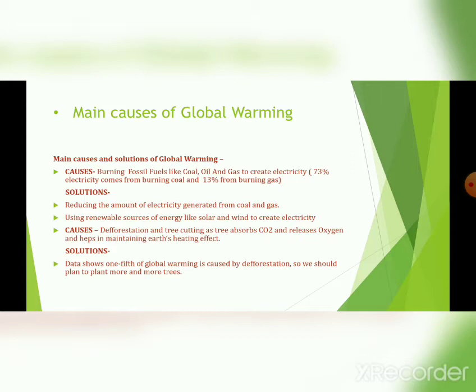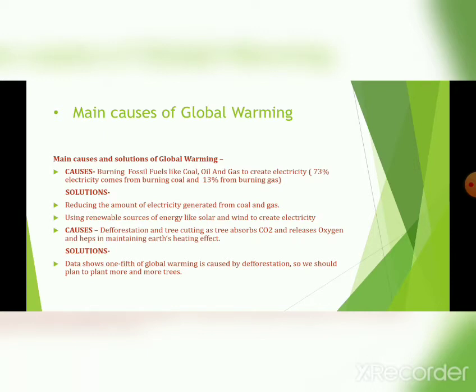The first cause is burning fossil fuels like coal, oil and gas to create electricity. We know that mostly electricity is produced by burning coal. And you know that in Australia, most electricity production is still done by the burning of coal. Here data shows 73% of electricity comes from burning coal and 13% from burning gas. So you can see the percentage: the highest percentage of electricity is formed by burning coal.